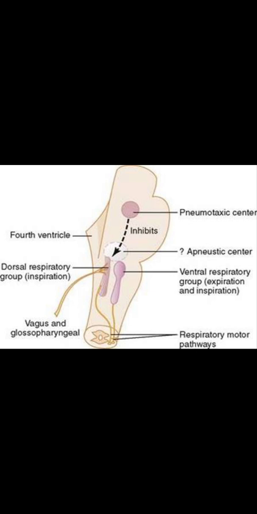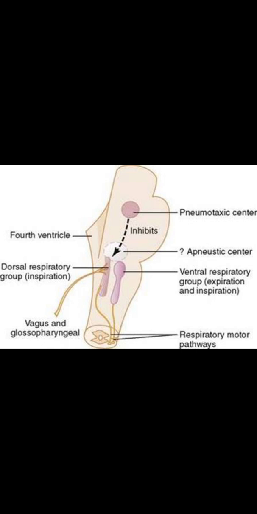Third one is the pre-Botzinger complex. In the pre-Botzinger complex, there are synaptically coupled pacemaker cells. The rhythmic respiration is initiated by these coupled pacemaker cells, located in the pre-Botzinger complex on either side of the medulla between the nucleus ambiguus and the lateral reticular nucleus.